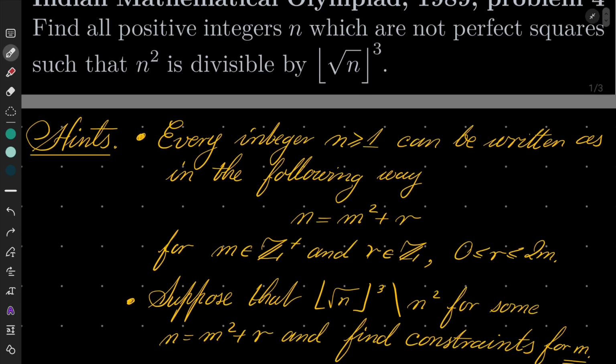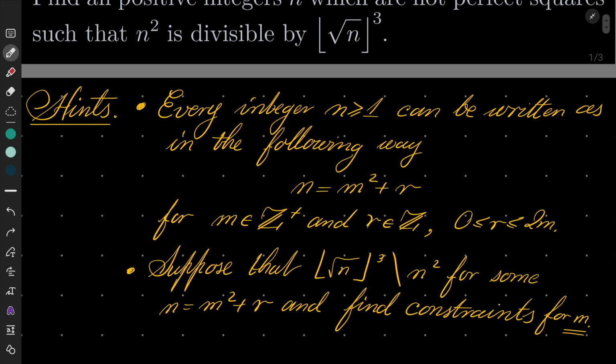And also, the second hint: suppose that our divisibility holds, and try to find some constraints for m. So give this problem a try, and I will see you in a minute.